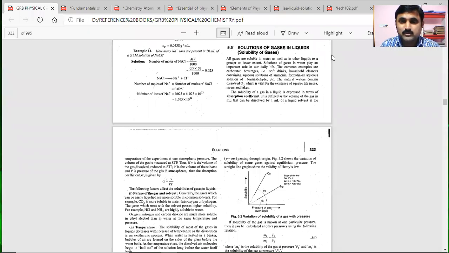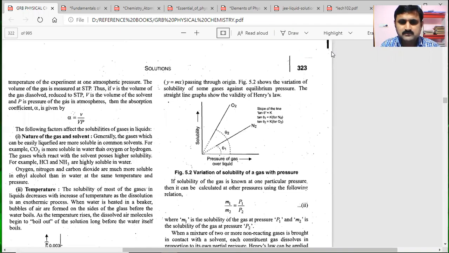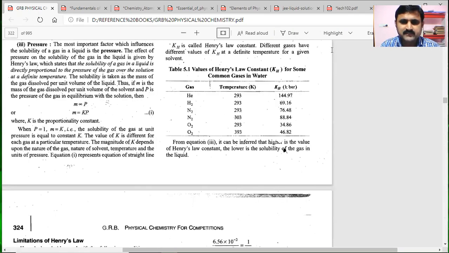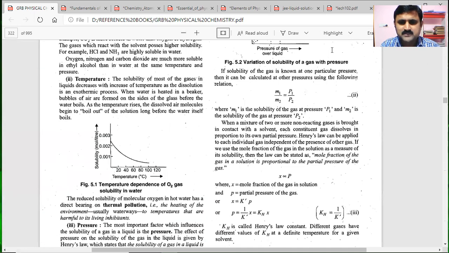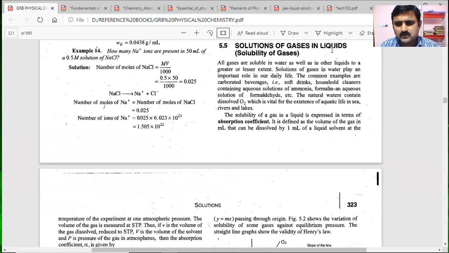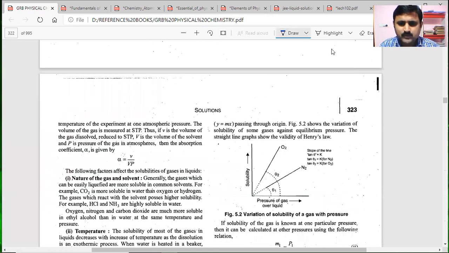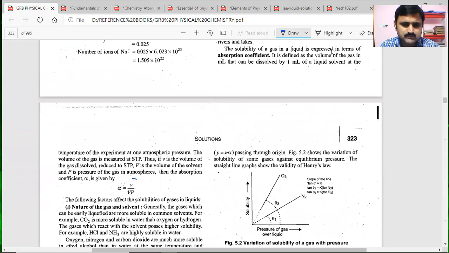Now we'll see another important reference book regarding Henry's law. What have they told about Henry's law in that book? They have also given the Henry's law constants in this book, and they have told that the solubility of a gas in a liquid is expressed in terms of the absorption coefficient. Another important terminology is introduced.